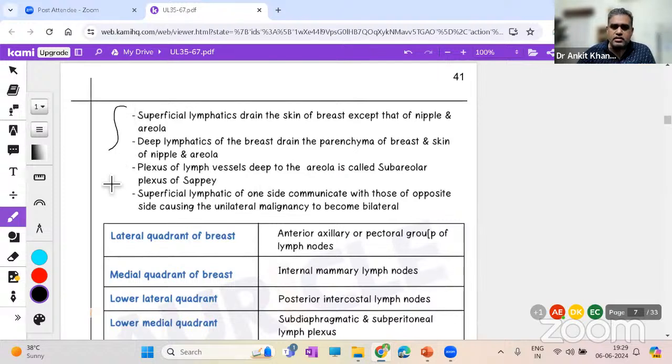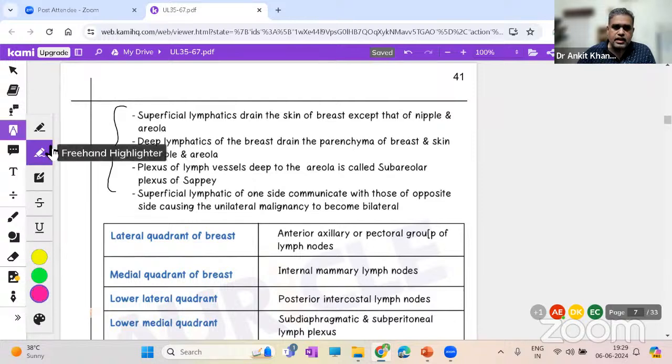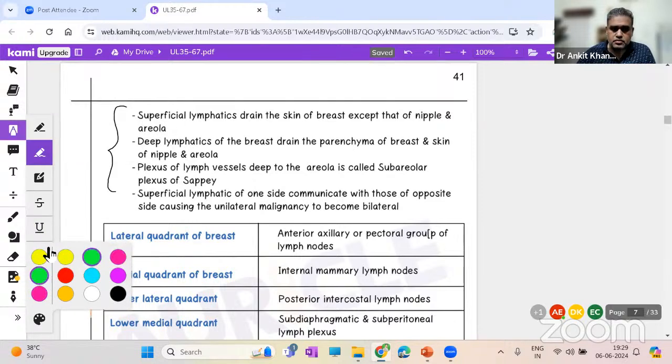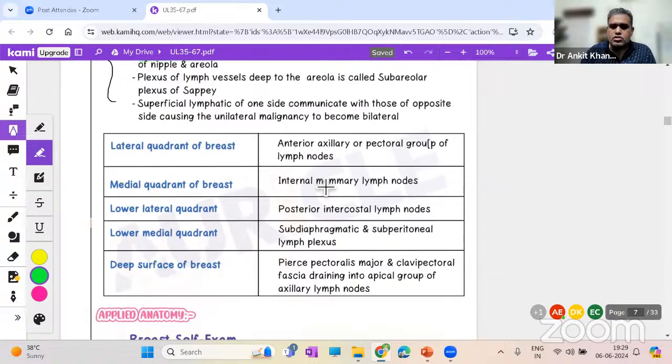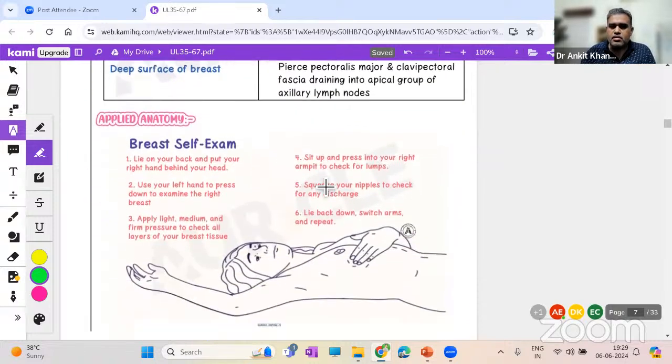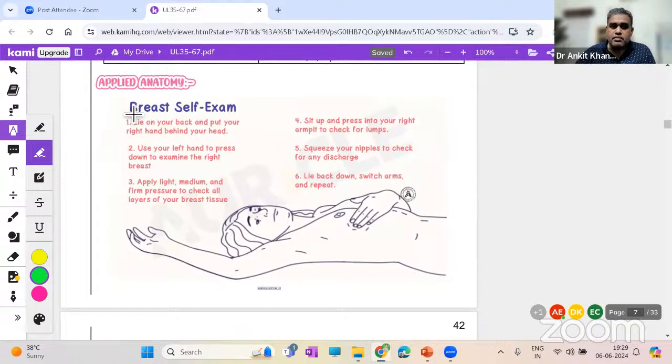There is all this theory that we have discussed. Superficial drainage, that's also one more classification. We might divide this whole lymphatics into superficial lymphatics and deep lymphatics. Superficial lymphatics is for the skin except the nipple, and deep for the deeper part. And then you can just go through this, which quadrant will drain where. Okay, this is again very, very important for your theory exam.